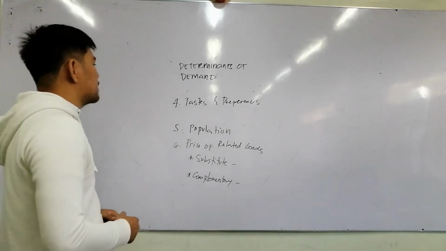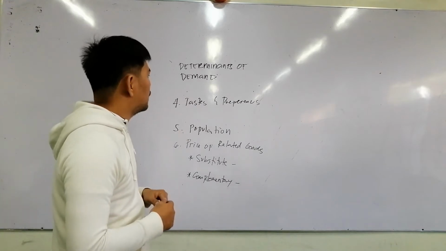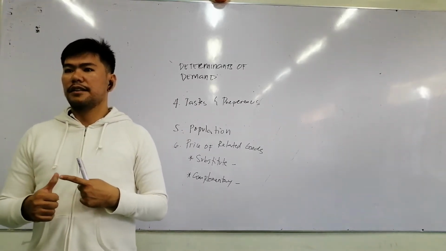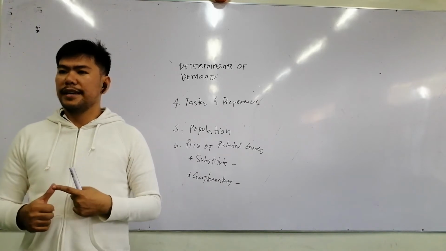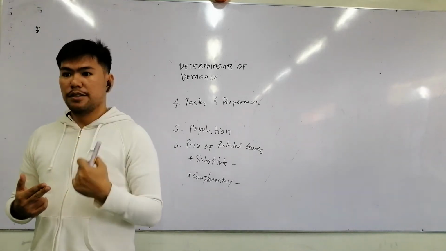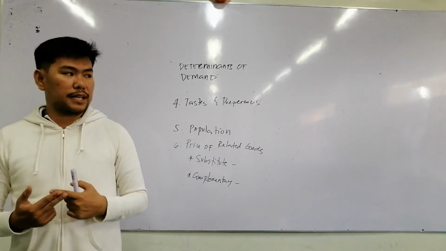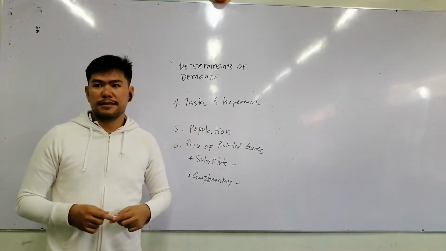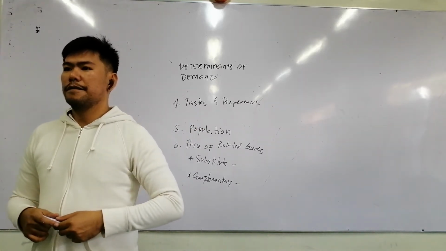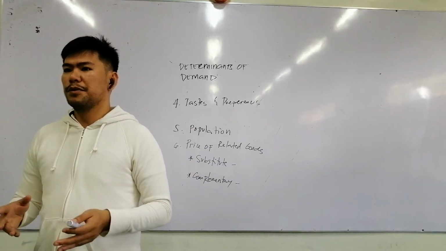Okay, so let's continue discussing the determinants of demand. Just a recap. Our first determinant or factor was the price. Second is the income, and the third was the expectation of future prices. The fourth one is taste and preferences. Basically, this focuses on the preferredness of people or the consumers.